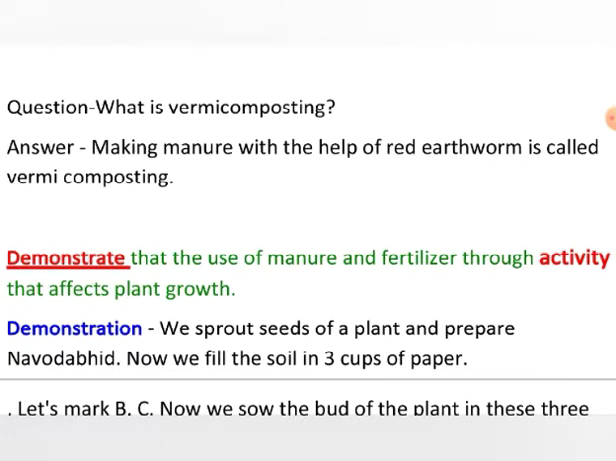By the activity of the microorganisms. When the microorganisms decompose the organic substance, it takes a large time. It takes many days or even 2, 3, 4 weeks to decompose the organic substances. But if the same thing is done with the help of the red worms, the composting is done very soon. So making manure with the help of the red earthworm is called vermicomposting.